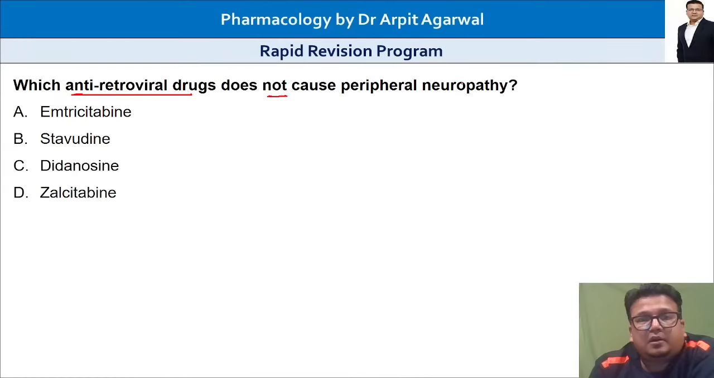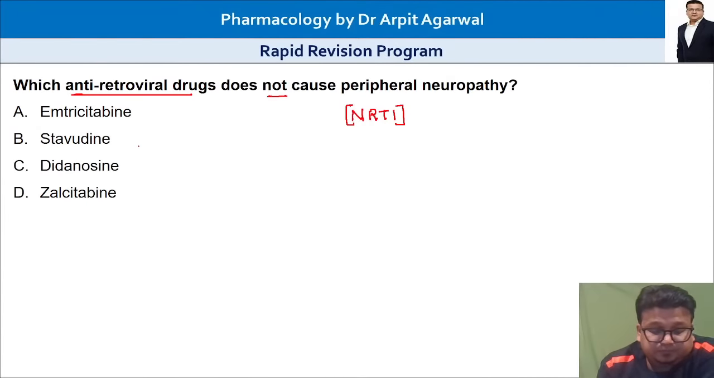Which antiretroviral drug does not cause peripheral neuropathy? Is it emtricitabine, stavudine, didanosine, zalcitabine? All are NRTIs, nucleoside reverse transcriptase inhibitors. All of them are NRTIs. Which does not cause peripheral neuropathy? That is the question. So please remember.